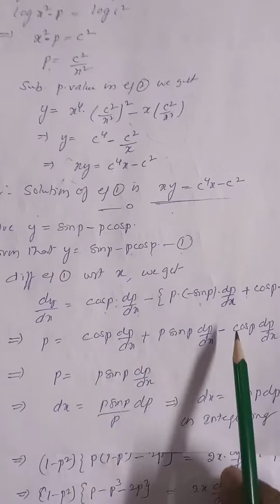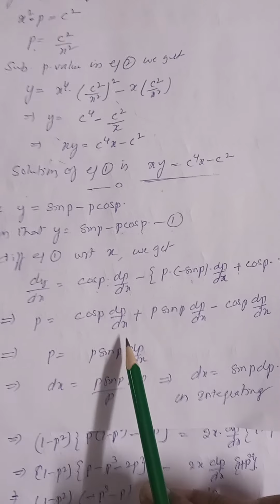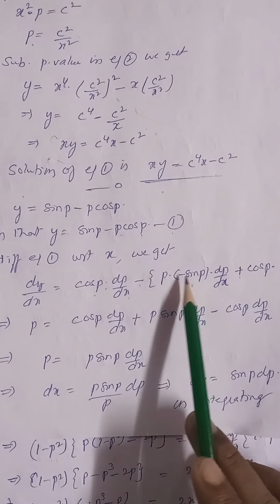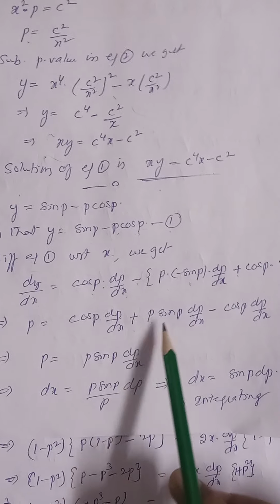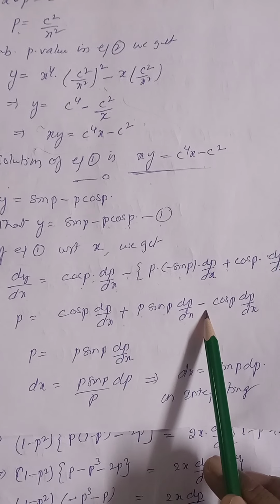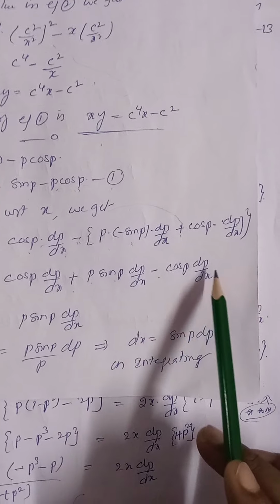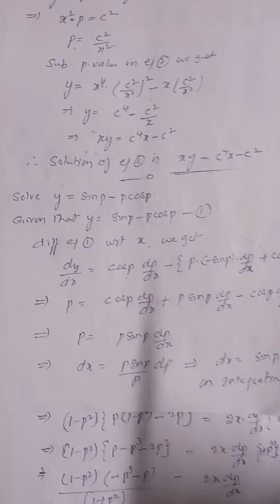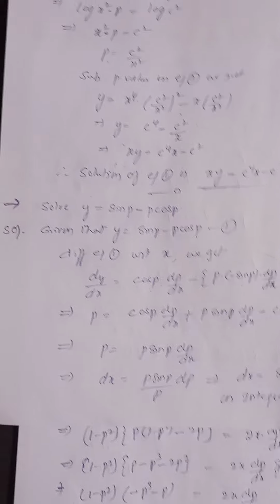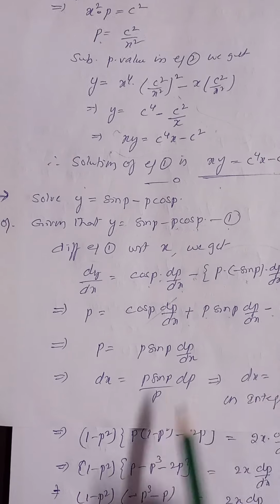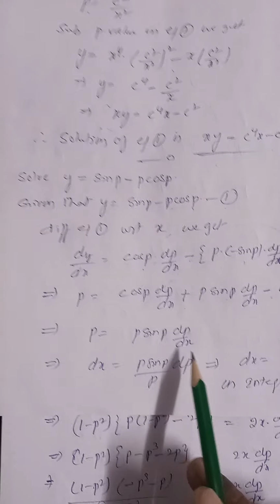Now again we are simplifying this one. Cos p into dp by dx, minus into minus, this minus into minus becomes plus, p sin p dp by dx, minus. This minus into minus is plus, minus cos p dp by dx. Now I am taking dp by dx common and these two get cancelled here. Now p sin p dp by dx.